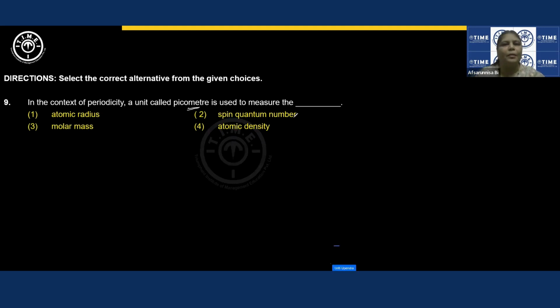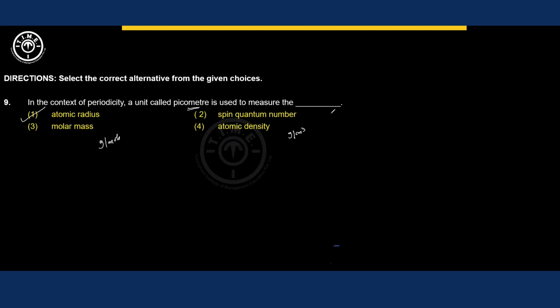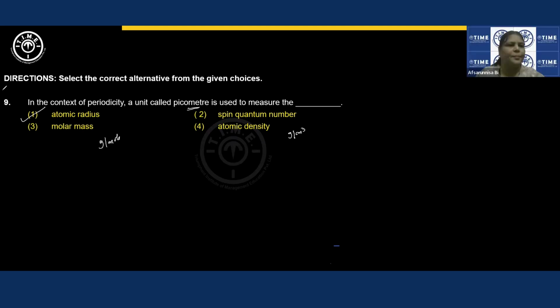Spin quantum number just means how the electron is spinning, positive spin or negative spin. Molar mass, the units of which are grams per mole, right? And atomic density, we write it as gram per centimeter cube or gram per meter cube. So atomic radius should be the correct option, right? Spin quantum number doesn't have any units.